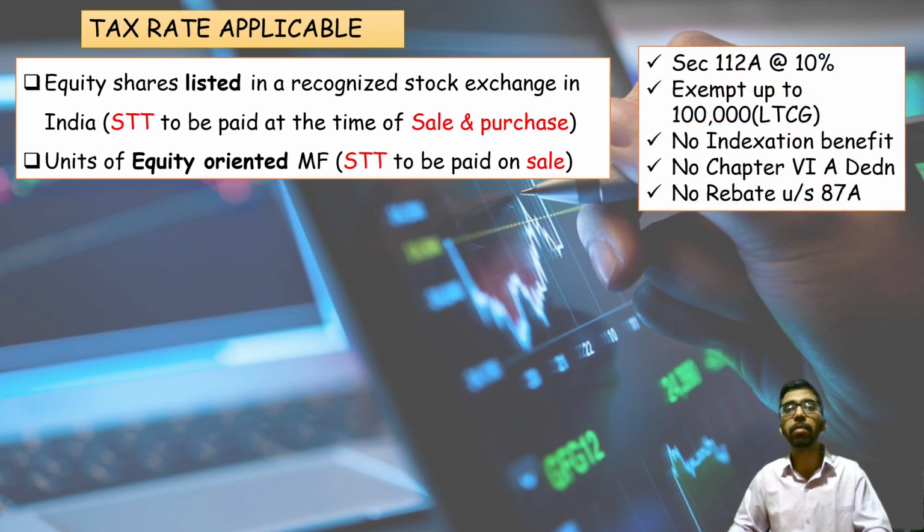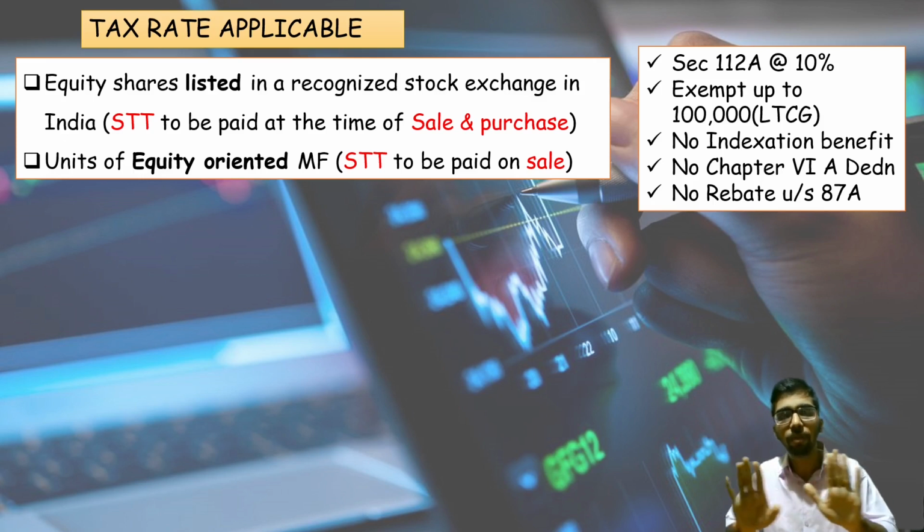Then the tax rate under section 112A is 10% over and above 1 lakh rupees of your capital gain. If your capital gain is 1,30,000, only on 30,000 will 10% be liable as tax under section 112A. For that, no indexation benefit will be given.